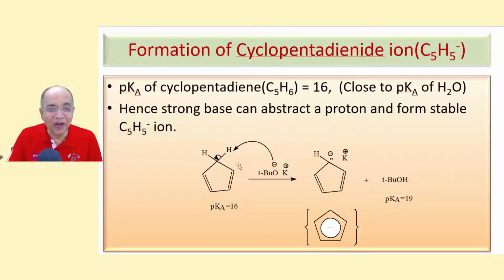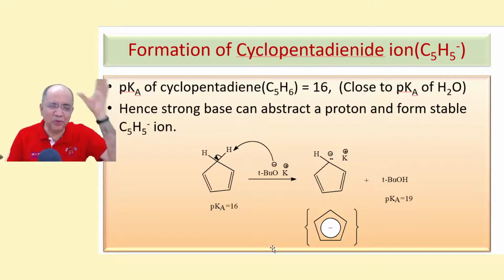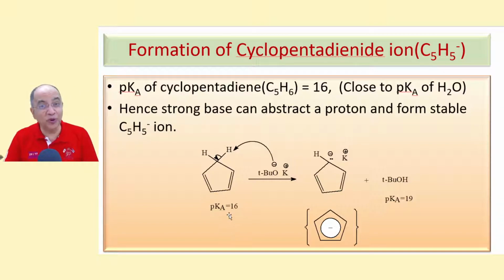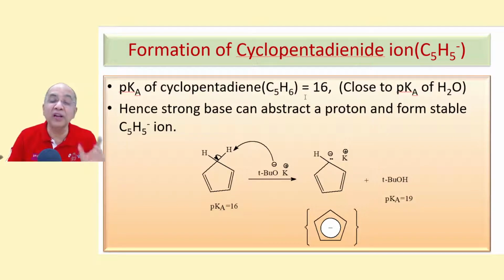Now, cyclopentadiene, if you remember from our previous video, has a very appreciable acid strength. pKa is 16, very close to that of water and alcohols. So if you treat it with a strong base like an alkoxide ion, you can immediately get the cyclopentadienide ion, which is aromatic.